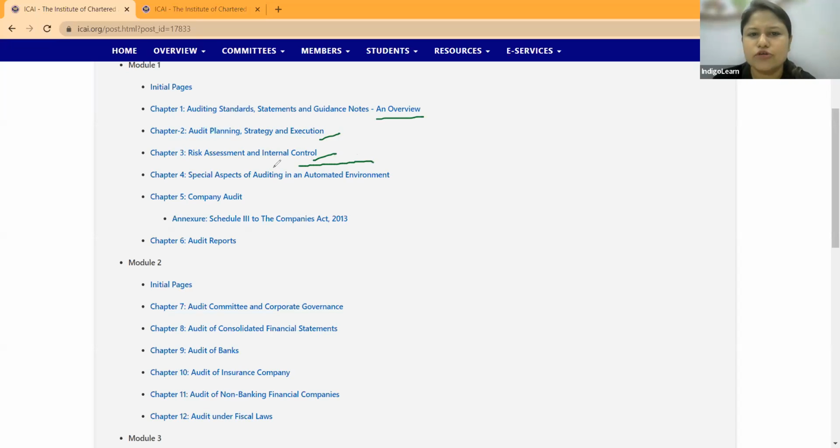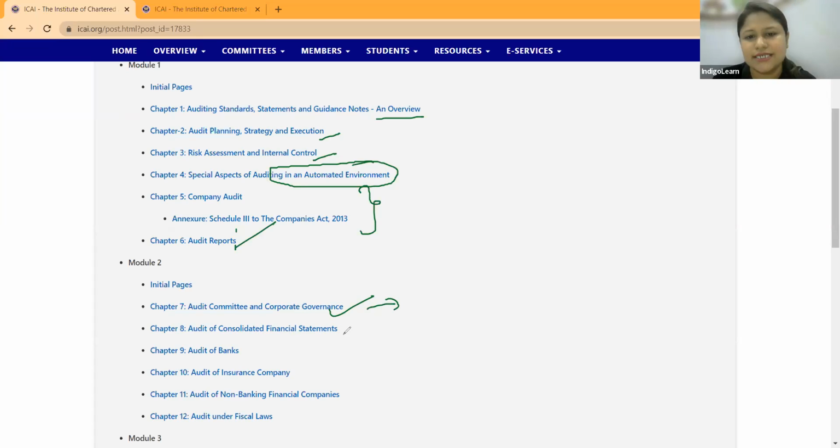Then audit in automated environment, this content still continues, but a new technological term has been added to it, which we call digital audit. So the content still continues, but under a separate head altogether. Company audit, the discussion has been totally taken off, I believe, because it is covered as part of corporate law. Audit report continues; it is the core of audit. The chapter on audit committee and corporate governance is not included in the new syllabus.